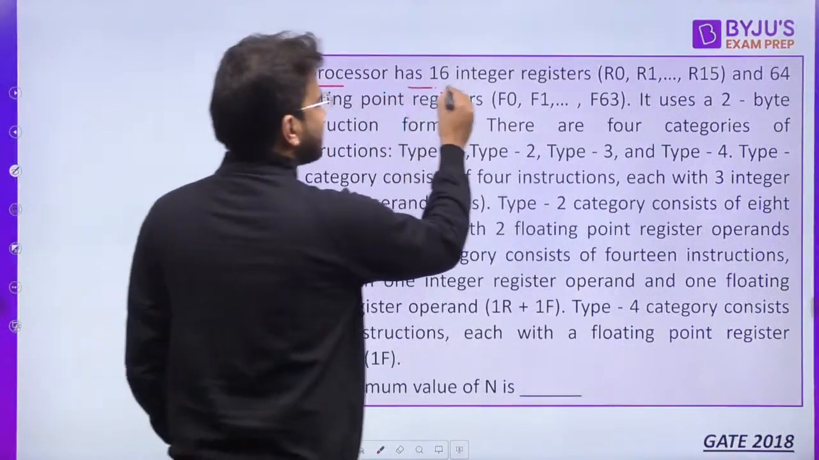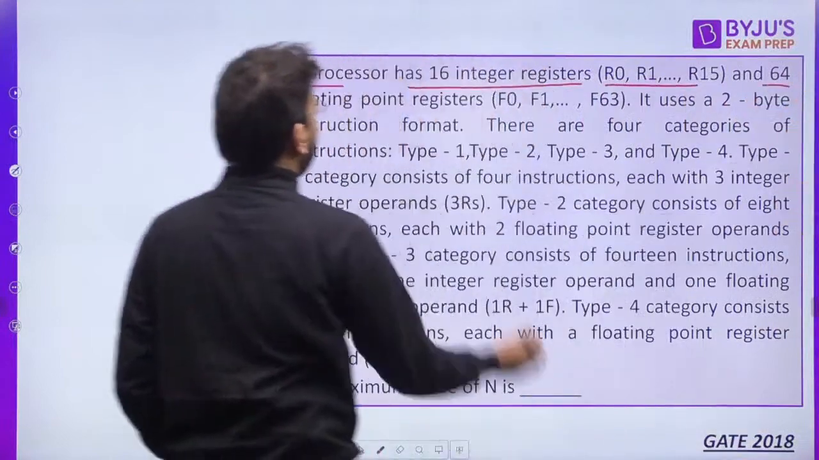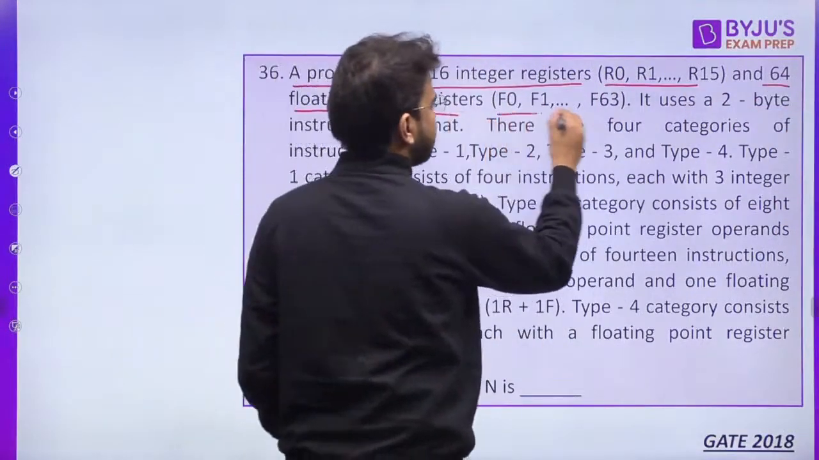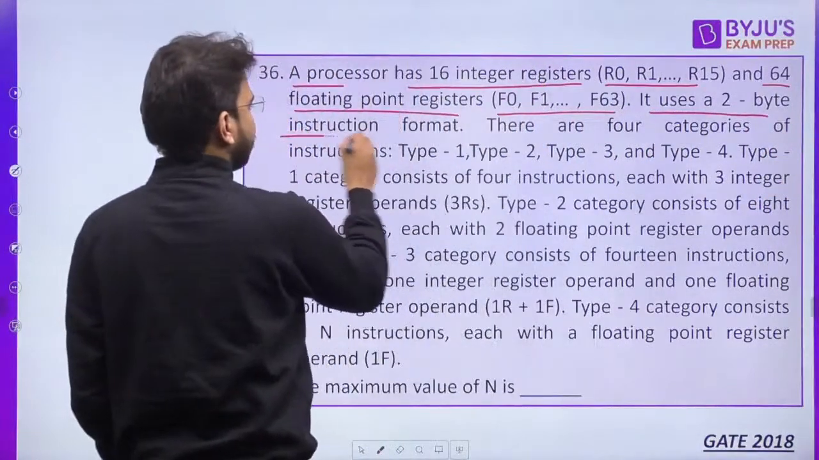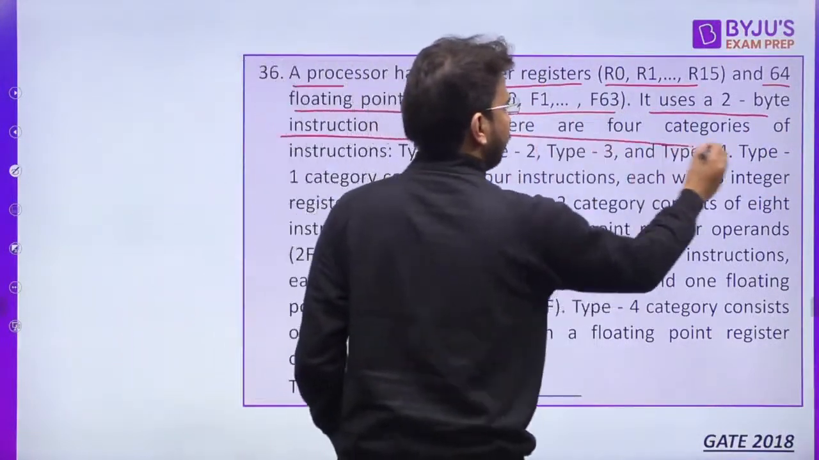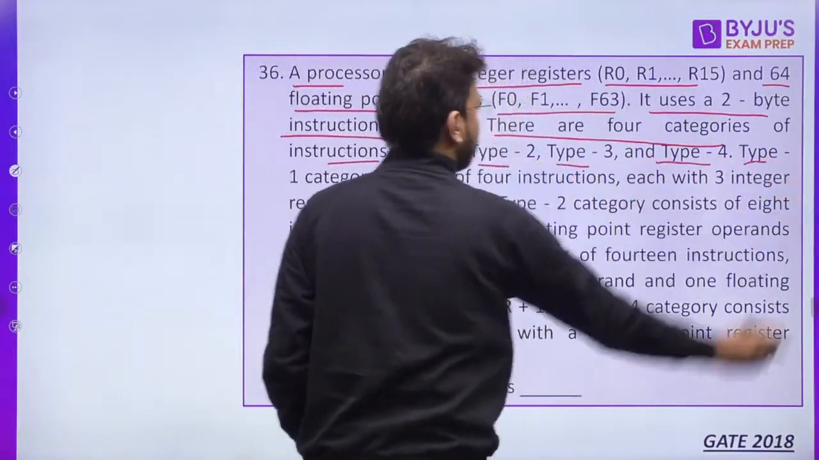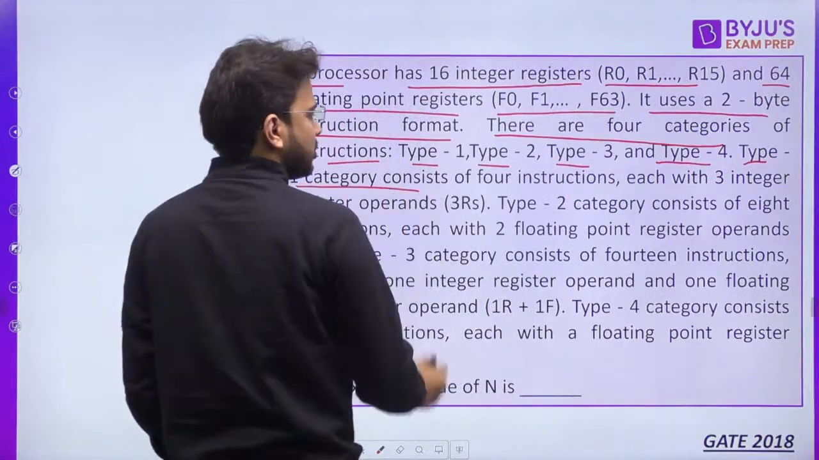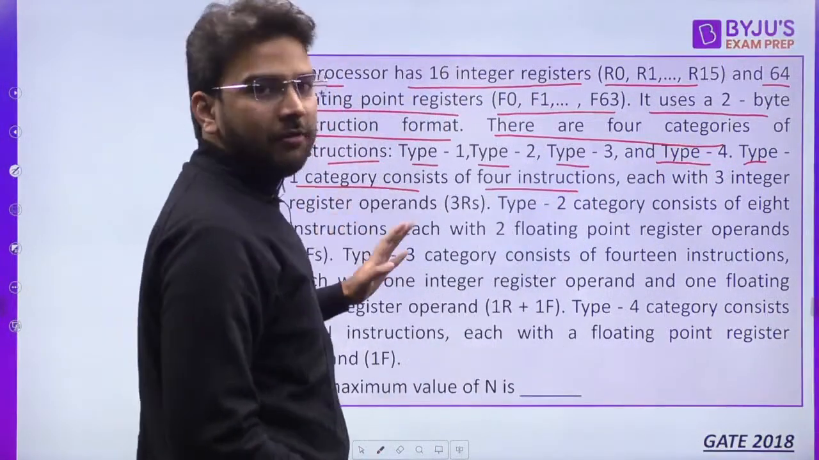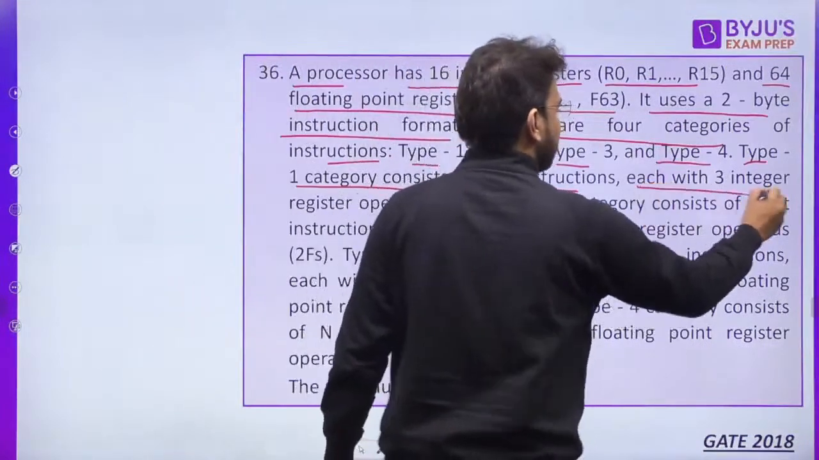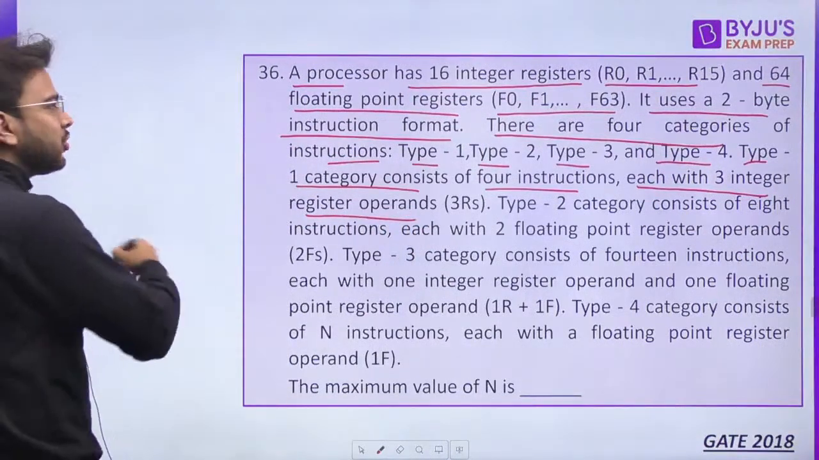A processor has 16 integer registers R0 to R15 and 64 floating point registers F0 to F63. It uses a 2-byte instruction format. There are 4 categories of instructions: type 1, type 2, type 3 and type 4. Type 1 category has 4 instructions, each with 3 integer register operands. Okay, let's solve this question.